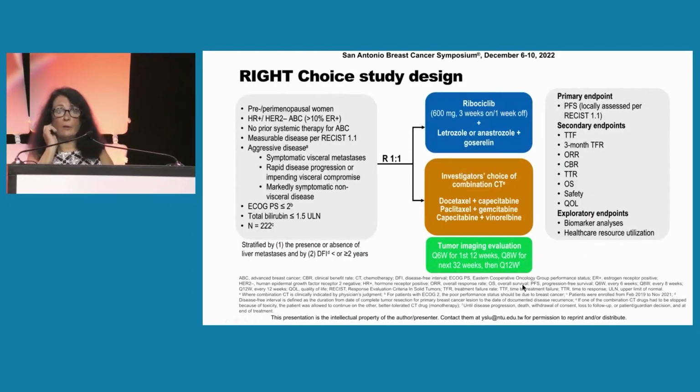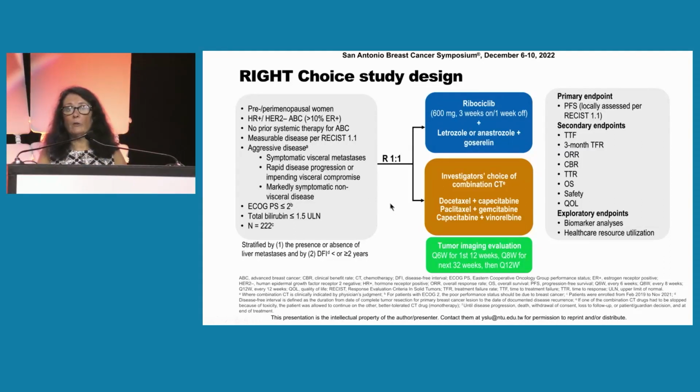Now, Deb also mentioned the Right Choice trial, which I think was a really interesting trial that was presented at this meeting. So this was patients who were pre- or perimenopausal, hormone receptor positive, but had what they described as aggressive disease, which could be symptomatic visceral metastasis, rapid disease progression, or impending visceral compromise, and markedly symptomatic non-visceral disease. And you can see the total bilirubin had to be less than 1.5.